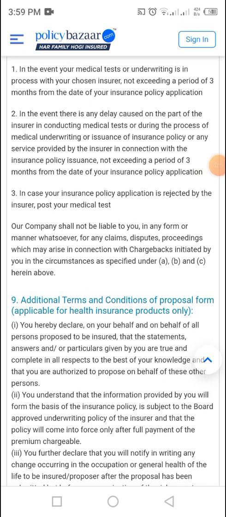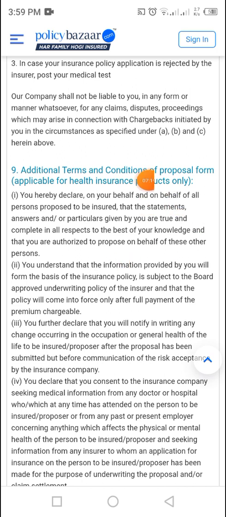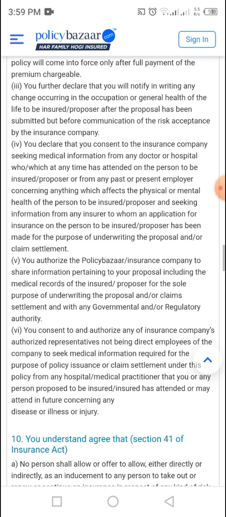I didn't read all of this because the video is going to be too long. Then you need to read the additional terms and conditions of the proposal form. This is about the form conditions: what information you need to give and what information they are going to ask for. That's all. You can find this.